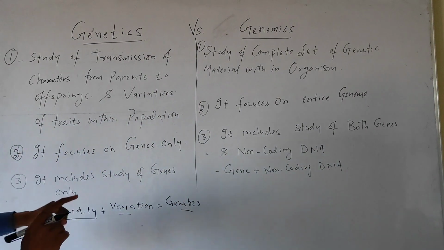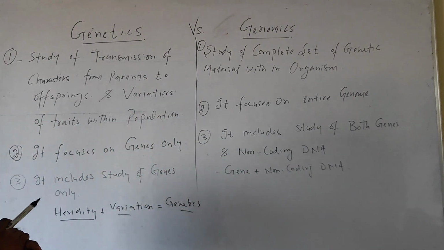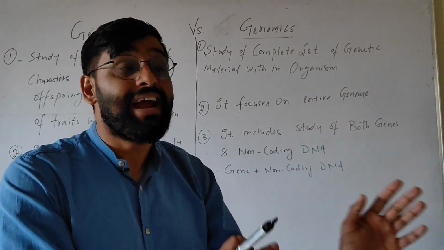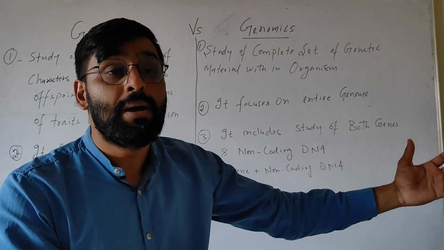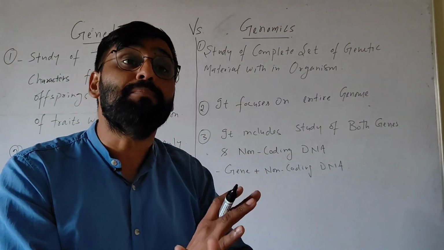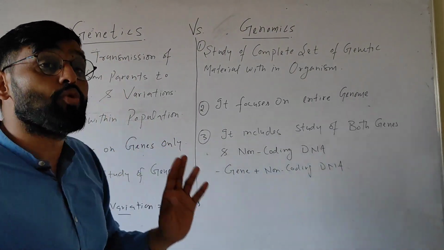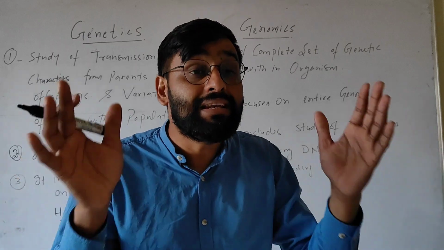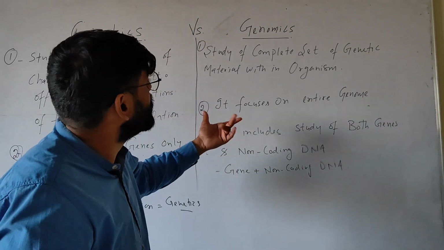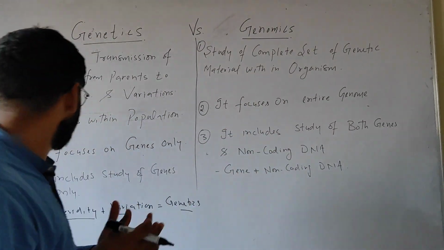So the second point is that genetics focuses on genes only. It focuses on the study of genes and function of genes and how these genes are transferred from parents to offspring and how these genes vary within population. So this is called genetics. But genomics focuses on the entire genome. In case of human, we know that our genetic material is DNA. So it focuses on the study of DNA, the entire genome of the organism.